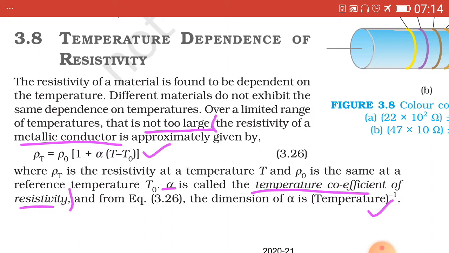Here alpha is called the temperature coefficient of resistivity and the dimension of alpha is temperature whole raised to minus 1.